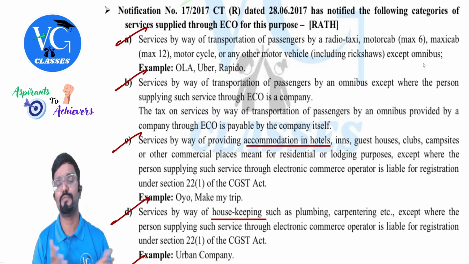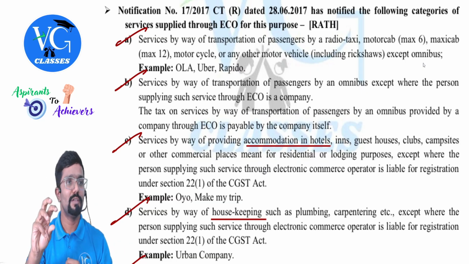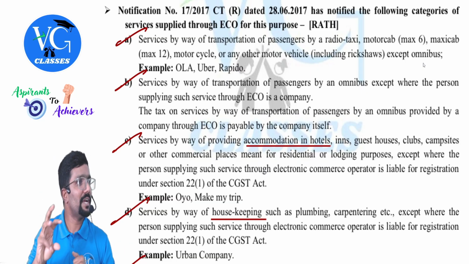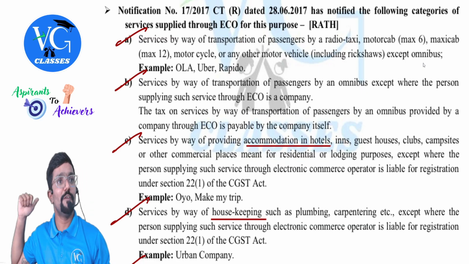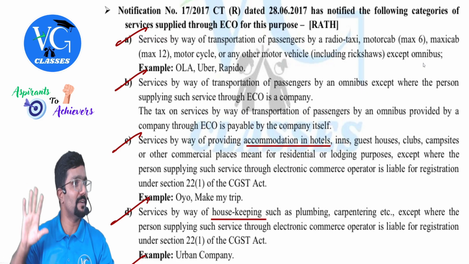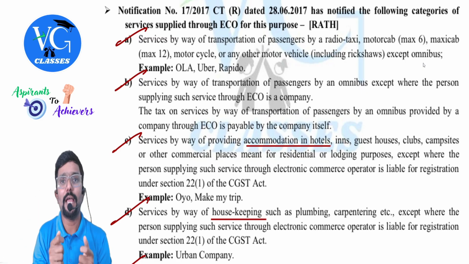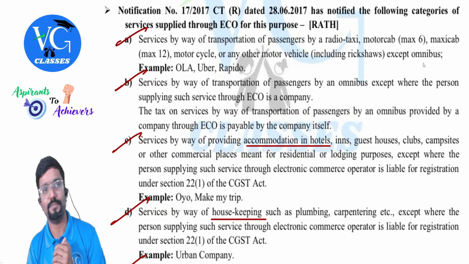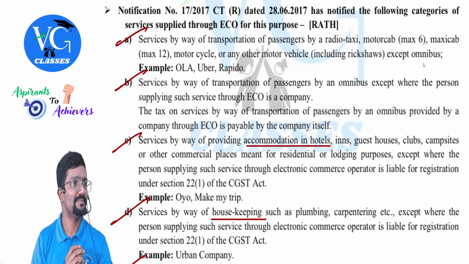Now I went to the washroom. I was supposed to use a few things there. By mistake, I broke the tap. Now I know if the hotel person gets to know, he will charge a penalty. So what I did, I booked housekeeping services through Urban Company to get it repaired.